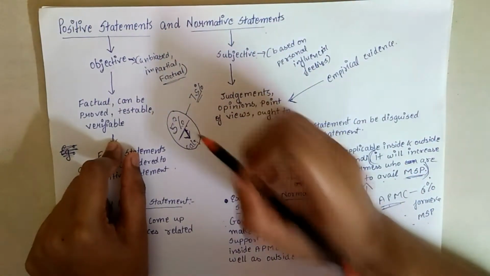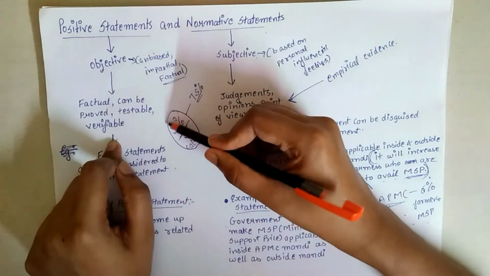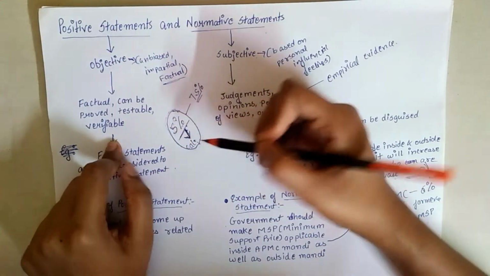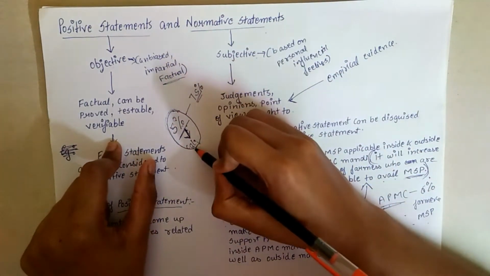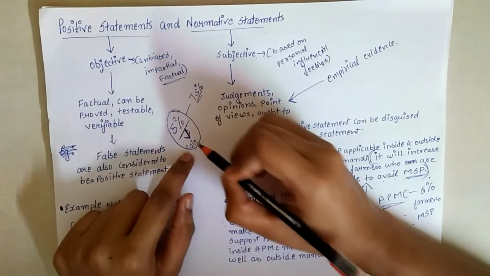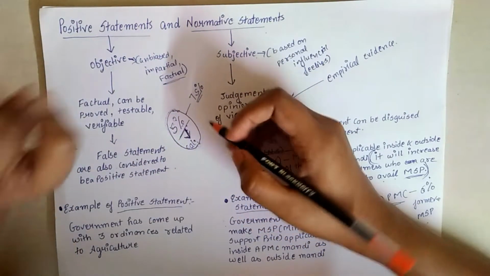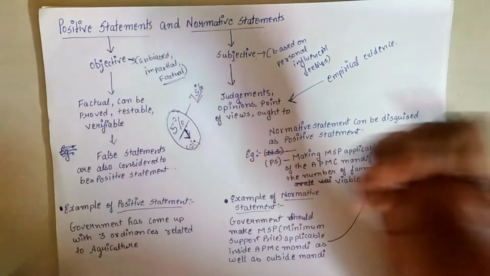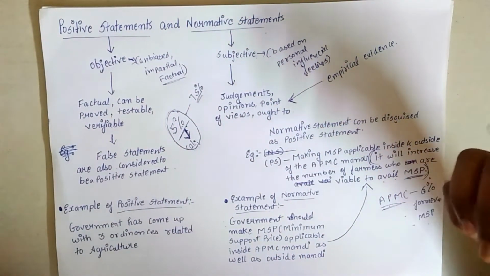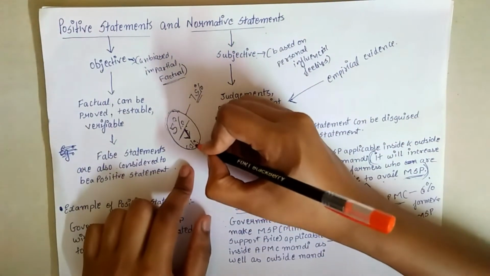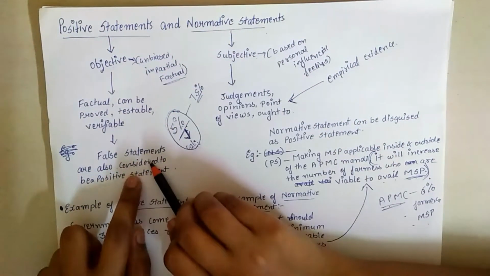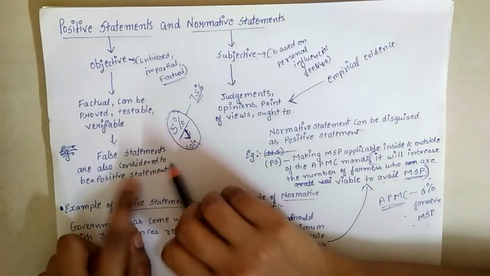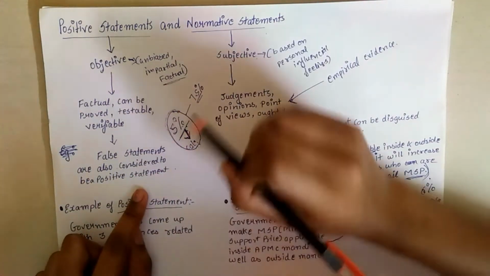But this statement is still a positive statement, even if it is false, even if it does not tell us that this information is right, because it is a fact which can be tested, verified, and proven. So false statements are also considered positive statements.